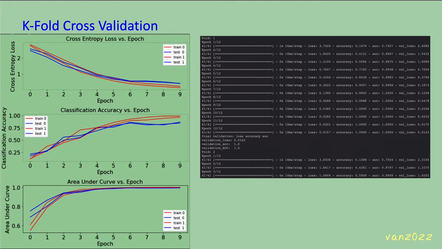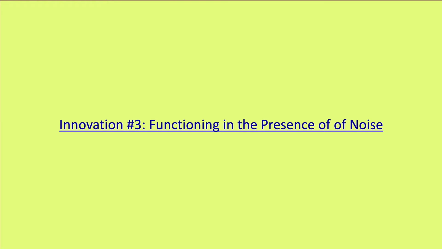Here is the standard k-fold cross-validation during training that shows the loss and accuracy function as well as the area of the receiver operating characteristic. An interesting statistical device that dates back to the invention of radar in World War II, but I digress. Functioning in the presence of noise.